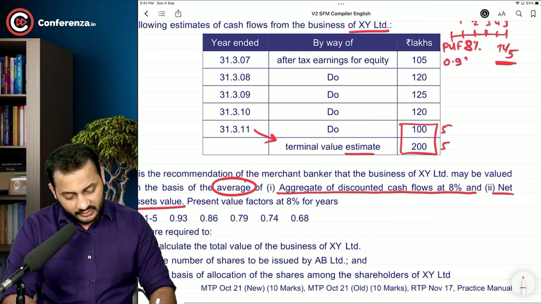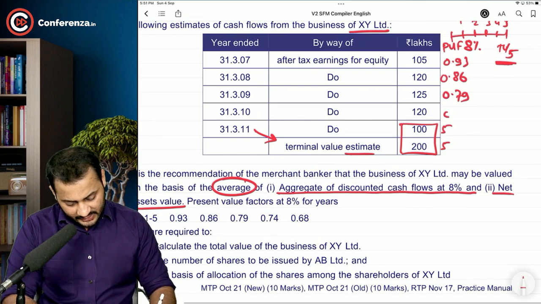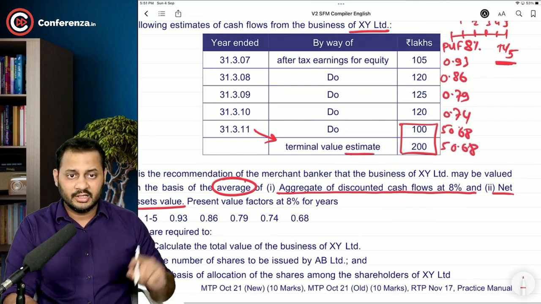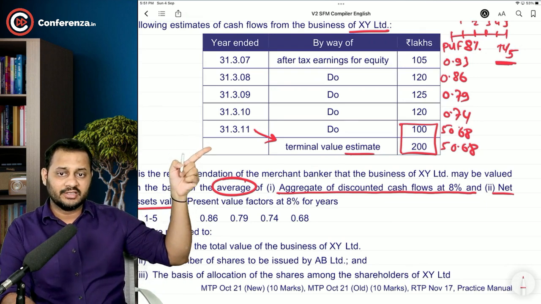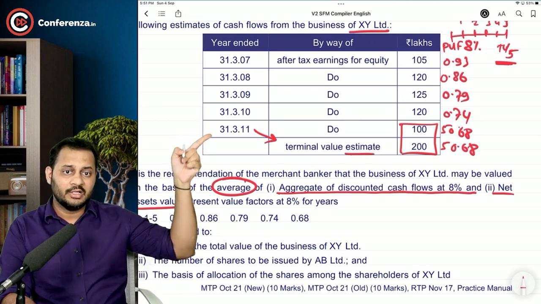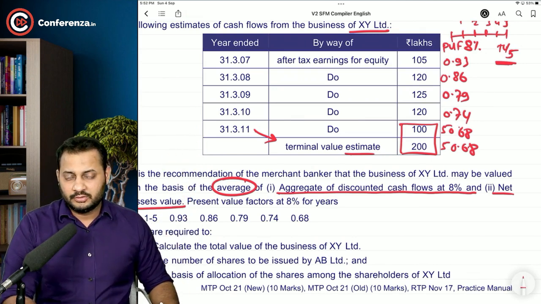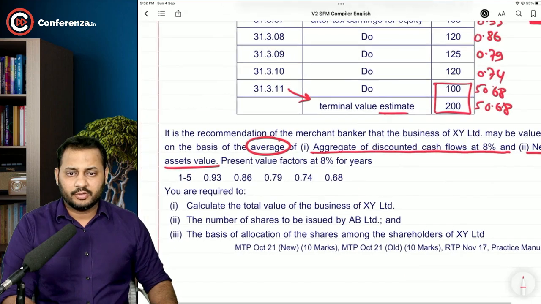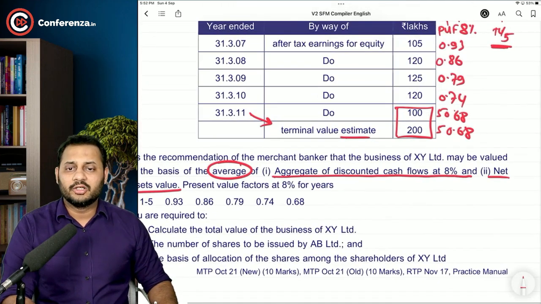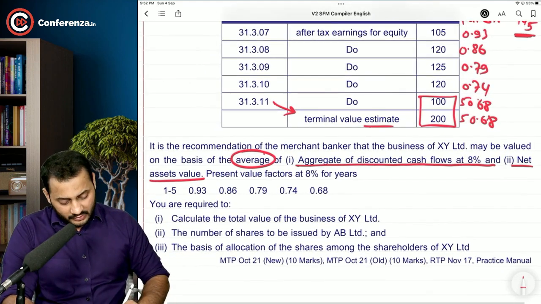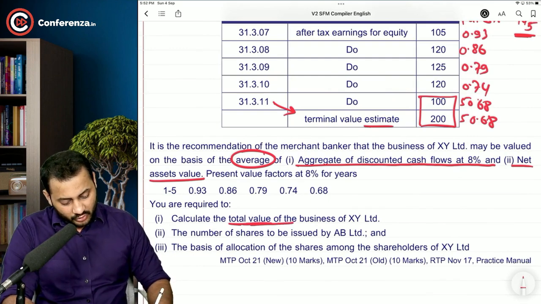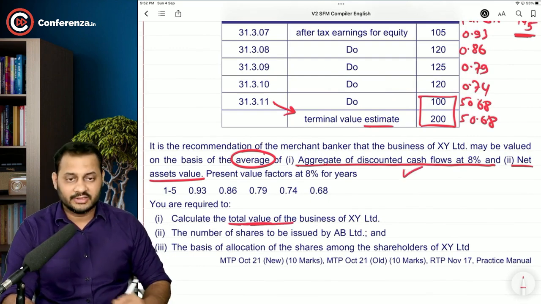So 0.93, 0.86, 0.79, 0.74, 0.68, 0.68. Remember that this cash flow and this cash flow are at the same time, so the present value factor will be the same for both of them. Okay. Then you can just multiply and do the total. You will get the total value of the business according to this method, discounted cash flow.